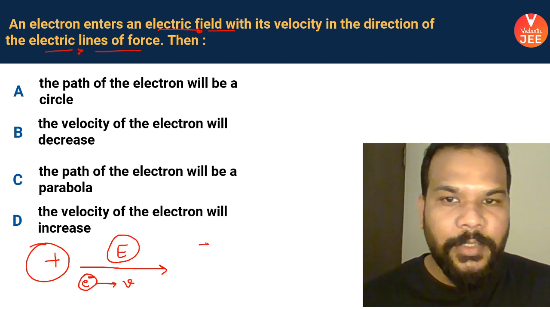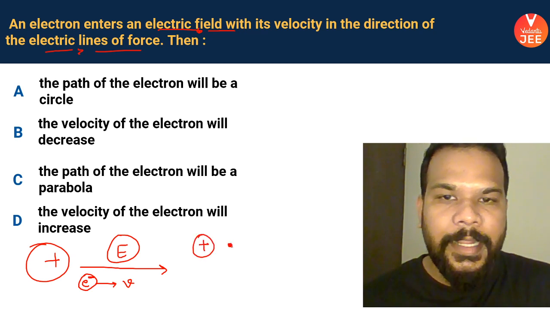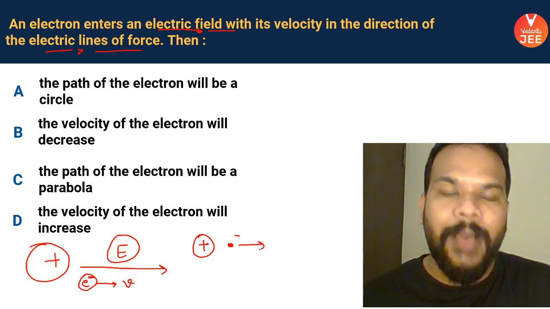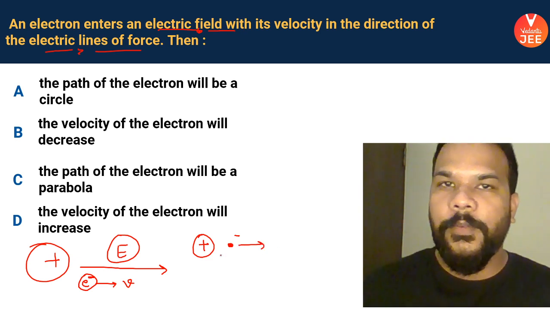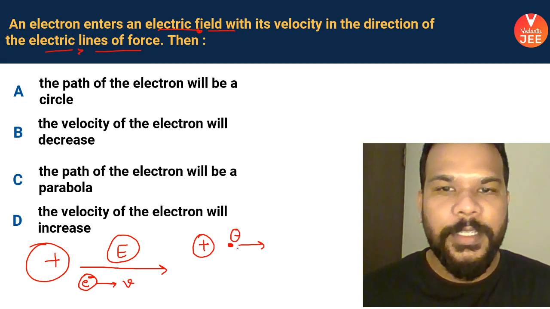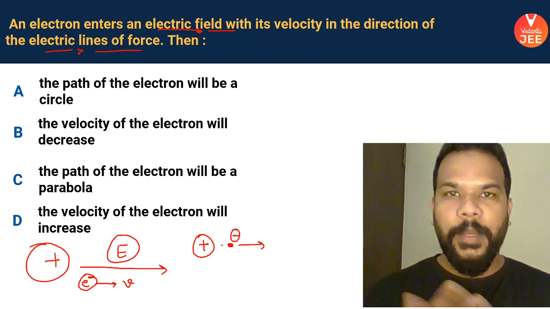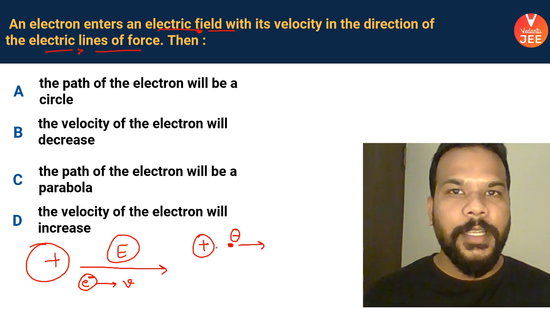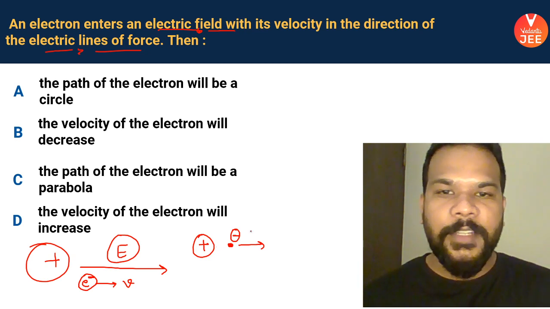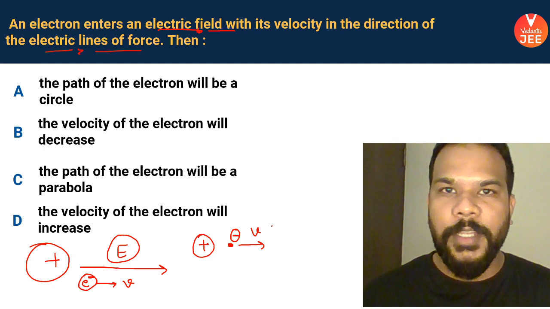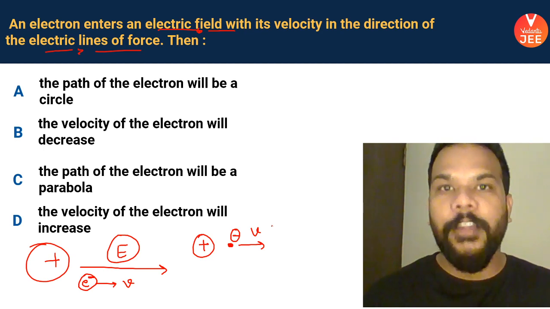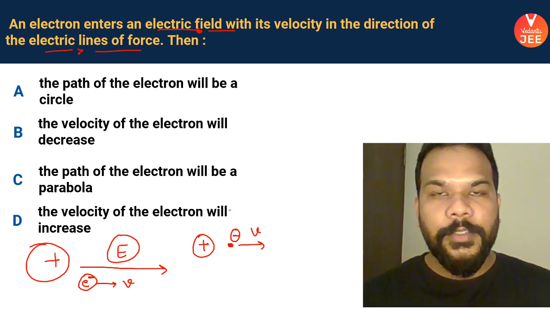You can look at this question as a positive charge and an electron which is being thrown away from the positive charge. So what do you think will happen to the electron? What will happen to this negative charge? It will be attracted by the positive charge, which means what? Even if it is trying to move away from the positive charge, it will be retarded, it will be slowed down.